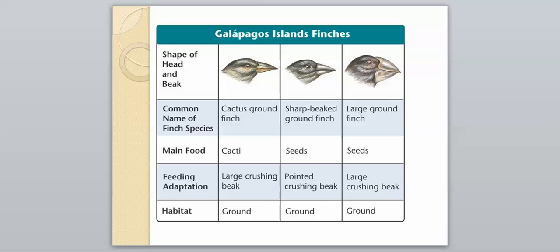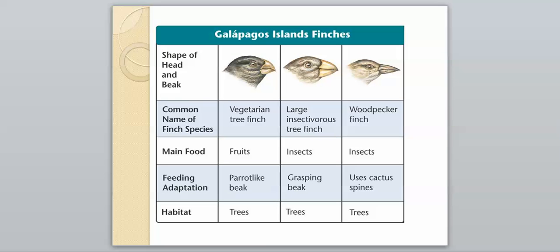And then the one that eats seeds has a pointed crushing beak. Then we have a large ground finch, which roams on the ground where there are even bigger seeds that have fallen, so it has a very large crushing beak. So all of these finches have different sized beaks, they're different species, however they have descended from a common ancestor.